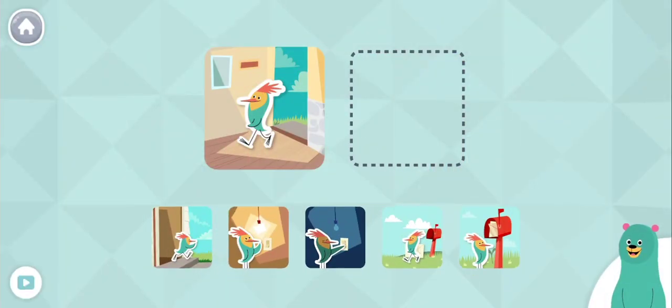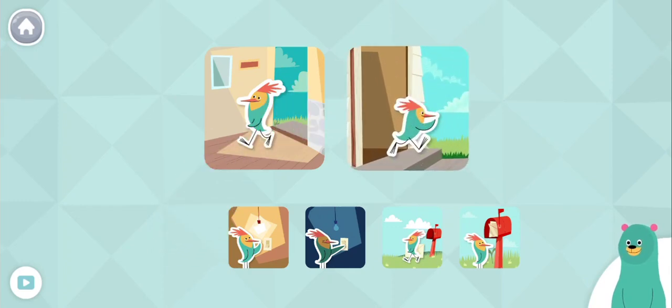This is Peck coming in the house. Which one shows Peck going out of the house? Peck is going out of the house. Good work!